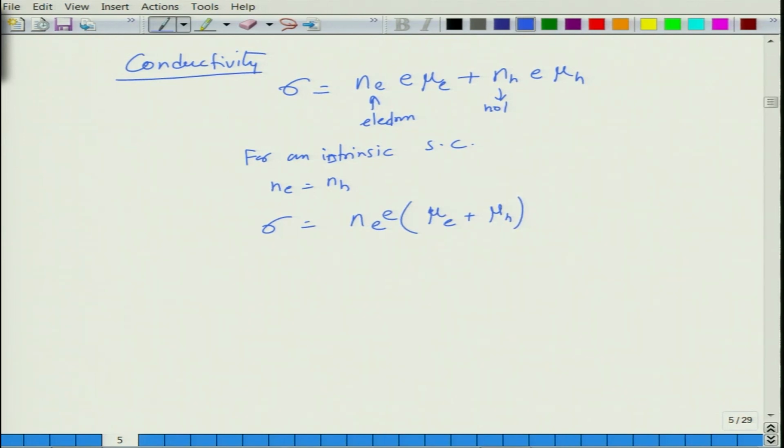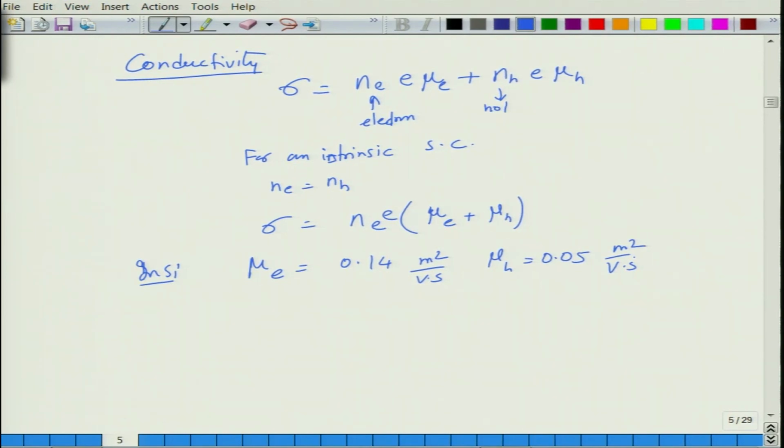If you take the values of mobility in silicon, mu_e is equal to 0.14 meter square per volt second, and mu_h is equal to 0.05 meter square per volt second.